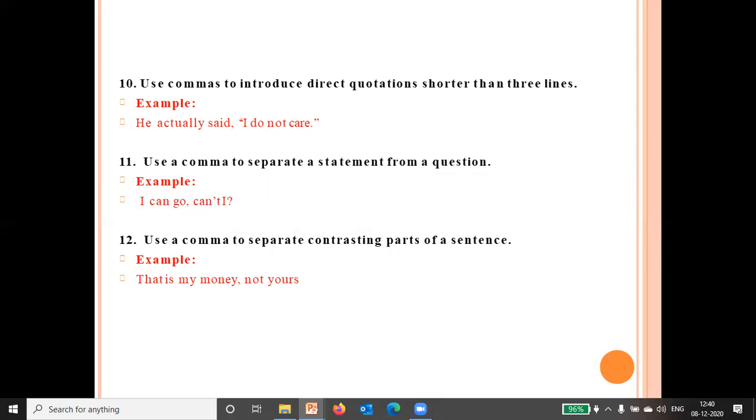Use a comma to separate contrasting parts of a sentence. Like: that is my money, not yours. So yours and mine, they are contrasting parts of a sentence.